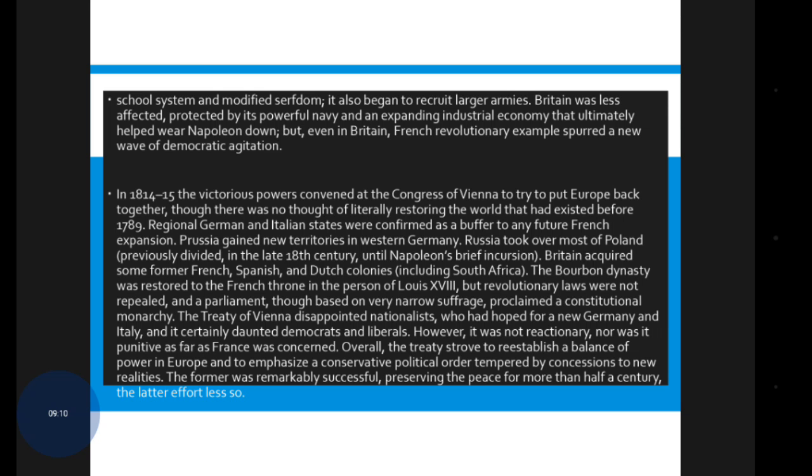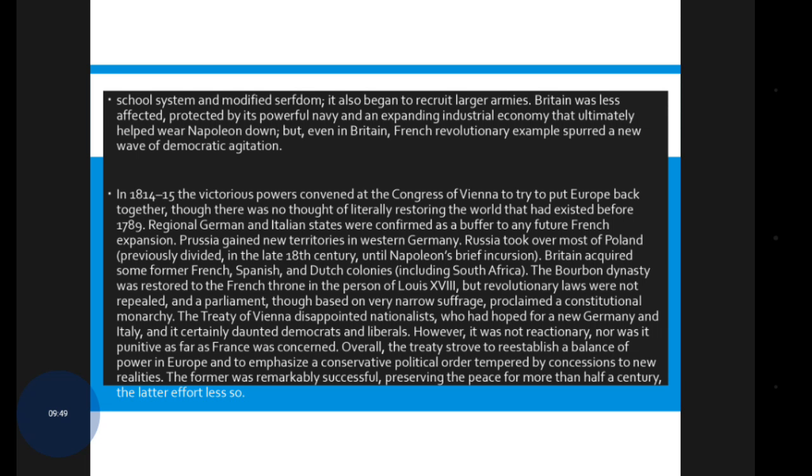The Treaty of Vienna disappointed nationalists who had hoped for a new Germany and Italy, and it certainly daunted democrats and liberals. However, it was not reactionary, nor was it punitive, as far as France was concerned. Overall, the treaty strove to re-establish a balance of power in Europe and to emphasize a conservative political order tempered by concessions to new realities.